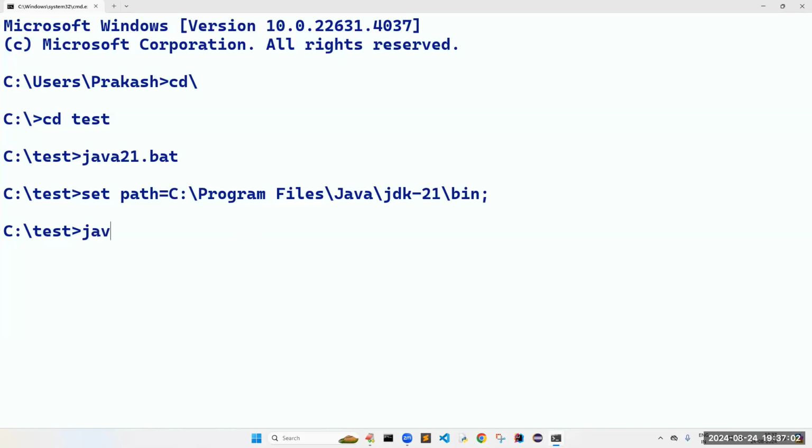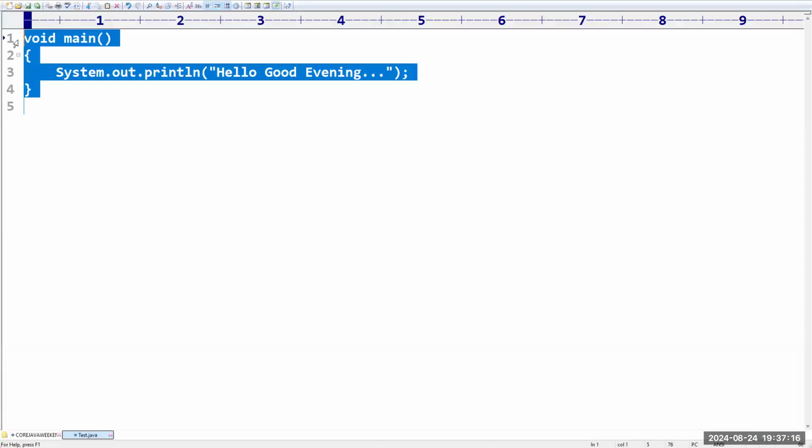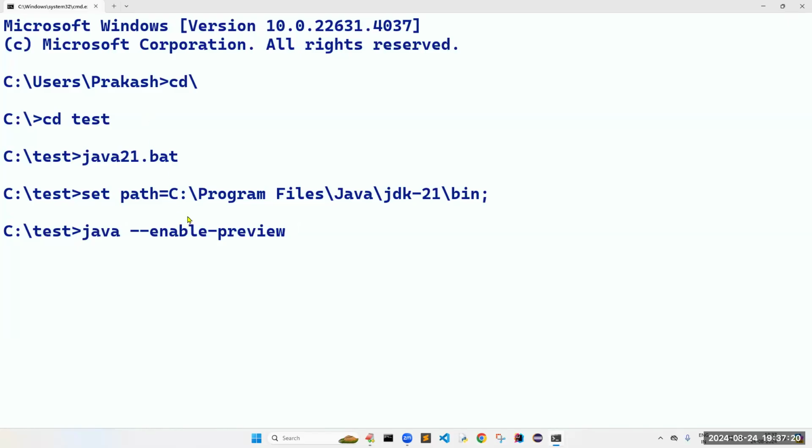How to run the program? java --enable-preview. Sir, what is the meaning of this? Actually, in Java 21, whatever feature they got, this one, writing a simple main method, is as of now not standard. They just kept it for preview. That means it is something like a beta version.